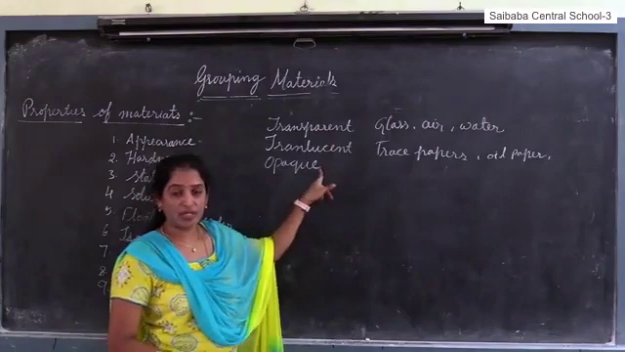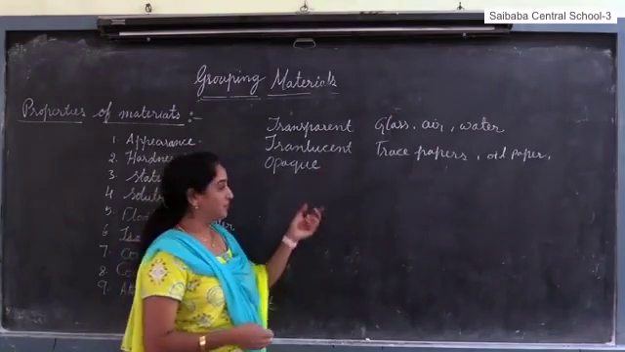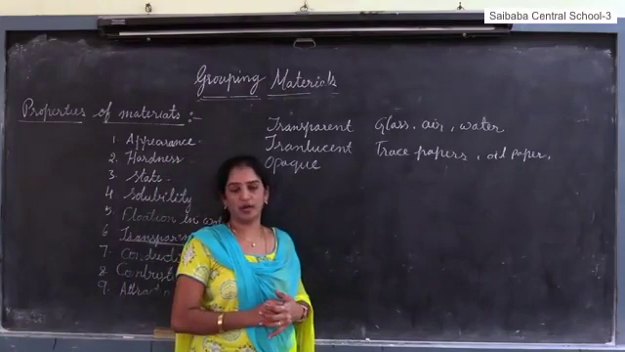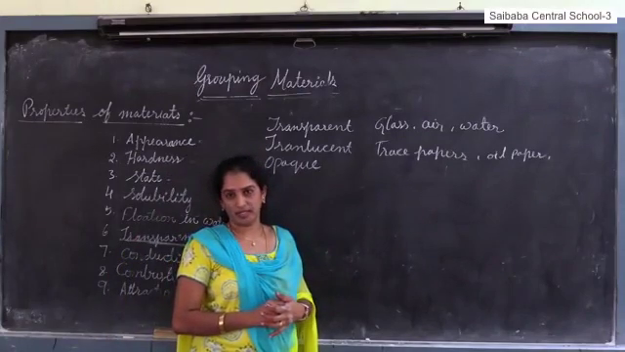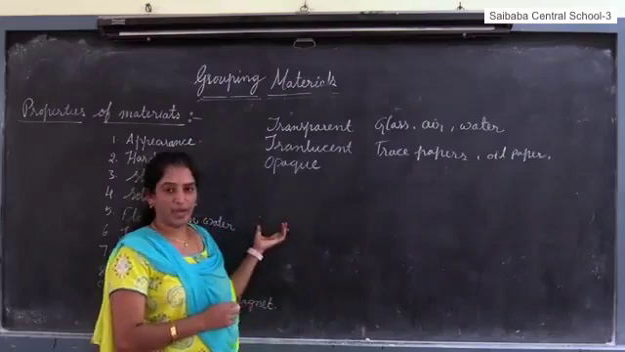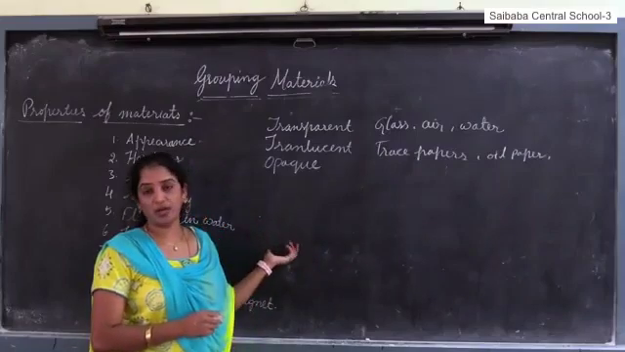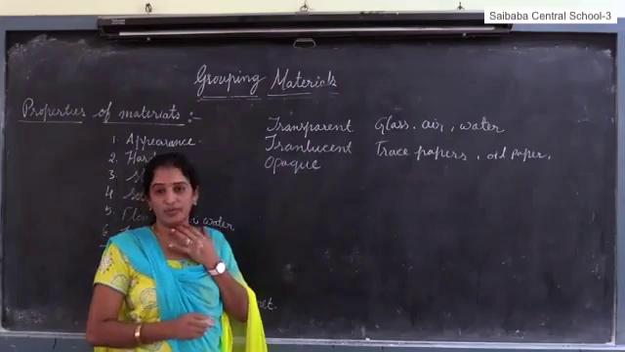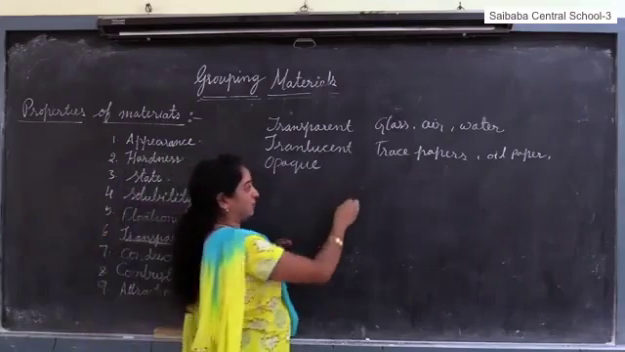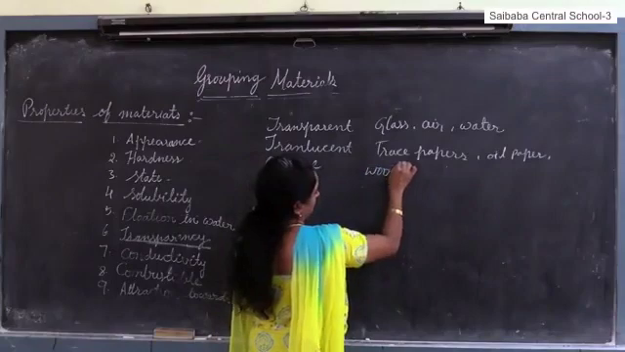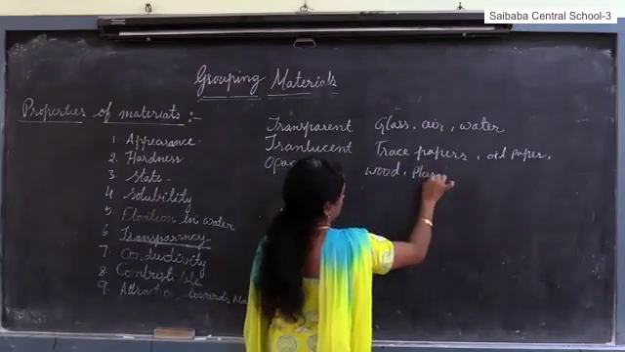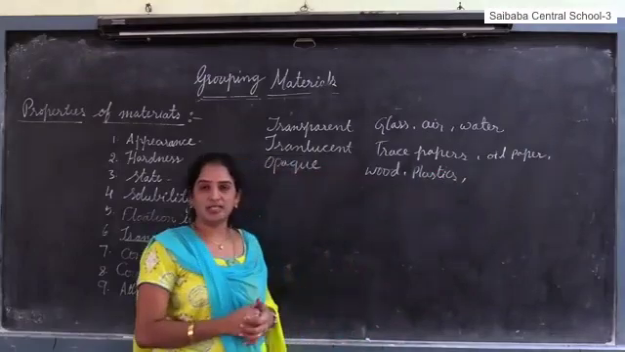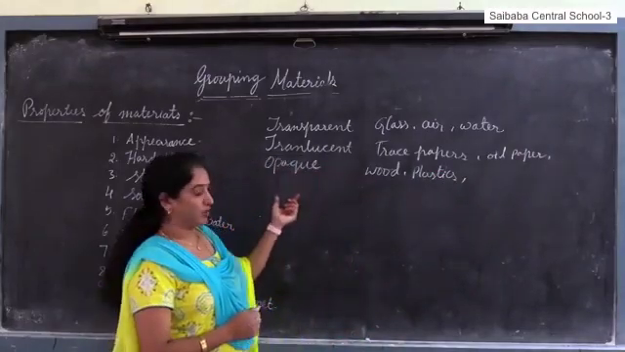What are opaque materials? The objects that do not allow light to pass through them are called opaque objects. Here the wall is opaque. Why? Because it does not allow light to pass through it. So the wall is an opaque object. Like wood, some plastics, cotton, cloths, metals, these are all examples of opaque objects.